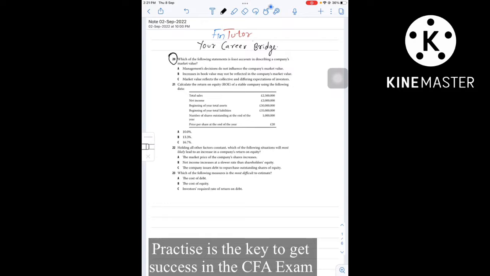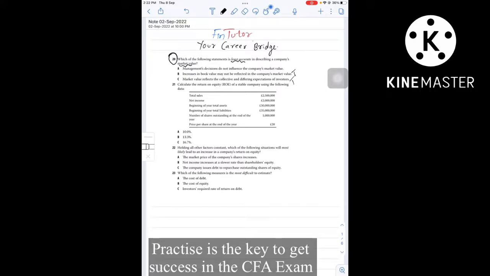Question number 20. Which of the following statements is least accurate in describing a company's market value? So focus on the wording. Least accurate statement we have to figure out about market value. Option A, management decisions do not influence the company's market value. Option B, an increase in book value may not be reflected in the company's market value. This is looking true. Option C, market value reflects the collective and differing expectations of investors. This is also looking true. Now option B and option C are true statements. Option A is incorrect. Let's try to understand the logic.